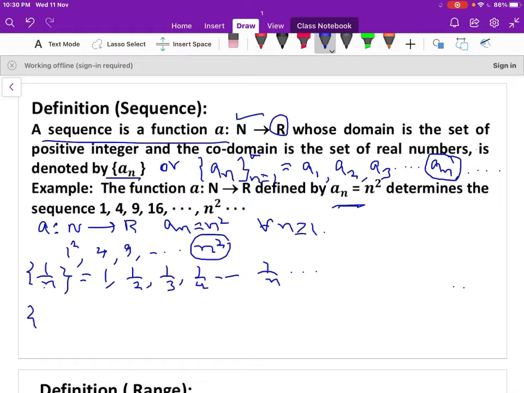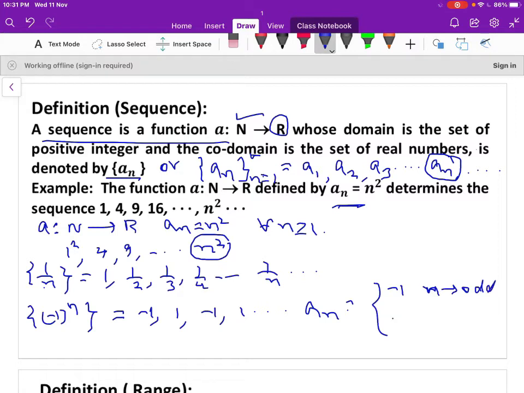Let us take (minus 1) to the power of n, which is also a sequence. When n is 1, minus 1 to the power of 1 is minus 1. When n is 2, that is plus 1. When n is 3, that is minus 1, and so on. The nth term is minus 1 when n is odd, plus 1 when n is even. So this is the nth term of the sequence (minus 1) to the power of n.